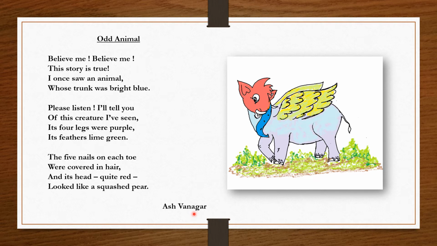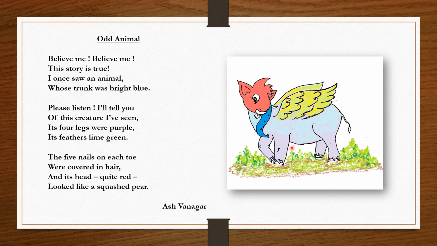Dear children, you can see here a picture of an animal. It's an odd animal. Why is it called an odd animal? Because it looks different from the other animals we see in everyday life. When we compare that animal with this animal, we see that this animal looks something odd. So why is this odd animal shown here?